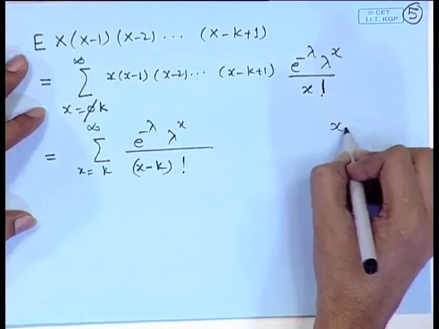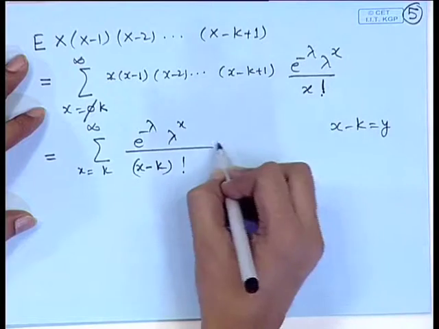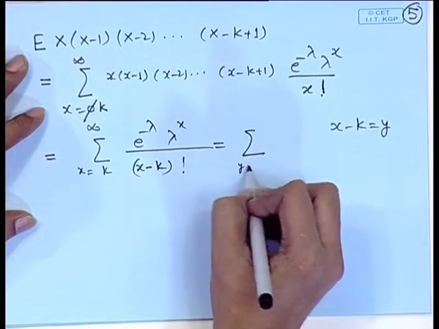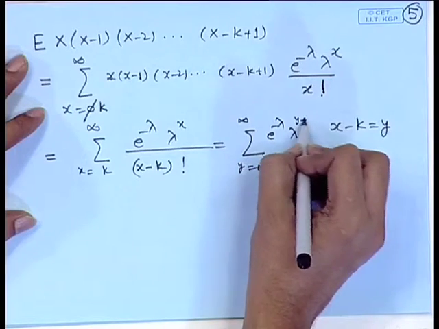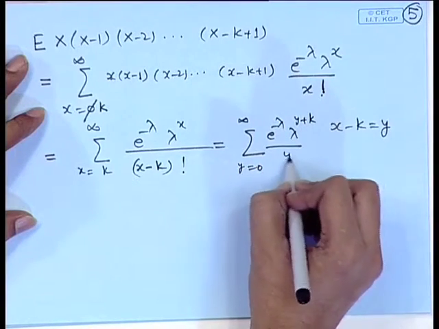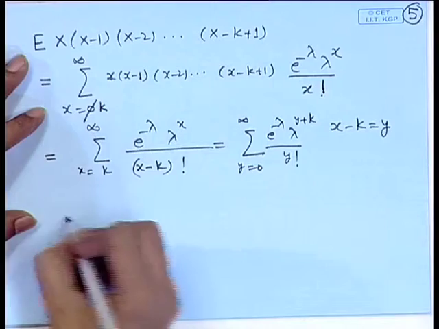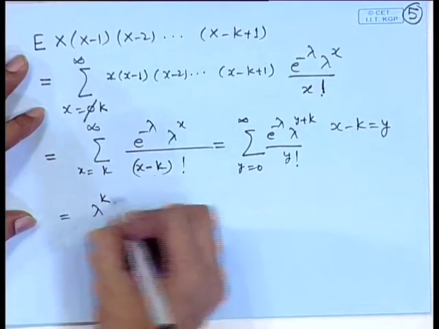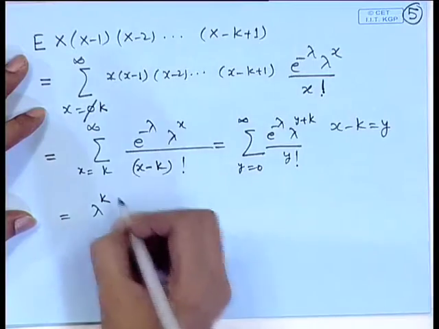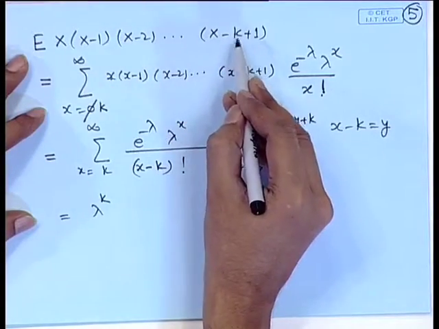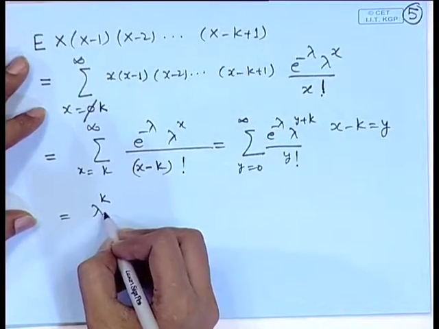So, if we substitute x minus k equal to y, then this becomes summation from y equal to 0 to infinity e to the power minus lambda, lambda to the power y plus k divided by y factorial. So, this is lambda to the power k into this term, which will become actually 1. So, the kth factorial moment becomes lambda to the power k.